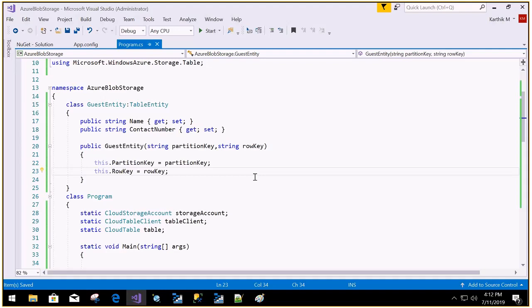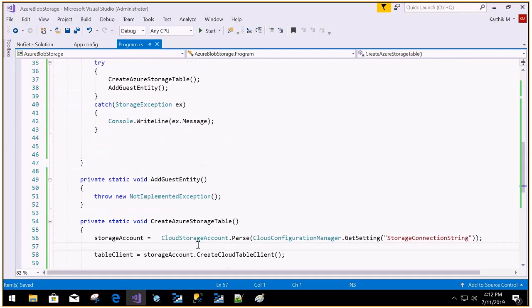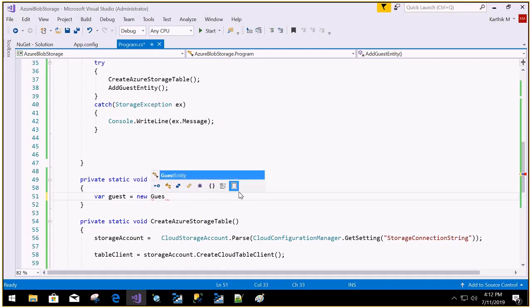I want to add a guest now. In order to add the guest, the code is very simple. Let me go into the guest implementation, add the guest entity. In this, to create a guest entity, let me create a new object where guest equal to new guest entity. It takes two parameters. One is the partition key, another one is the row key. In the partition key, I'm just saying I'm a CG employee. With the row key, I'm giving my employee ID.